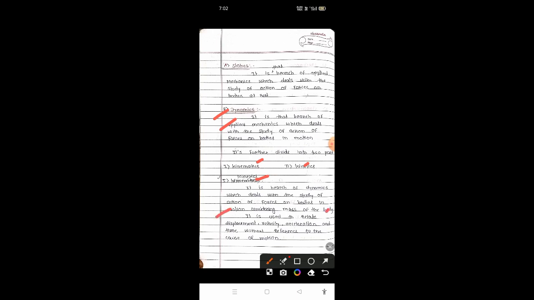So the main thing is that it is the branch of dynamics, and here we are going to study the forces and their action on bodies in motion, but considering the mass of the bodies. Some examples are displacement, velocity, acceleration, time, without reference to the cause of motion.